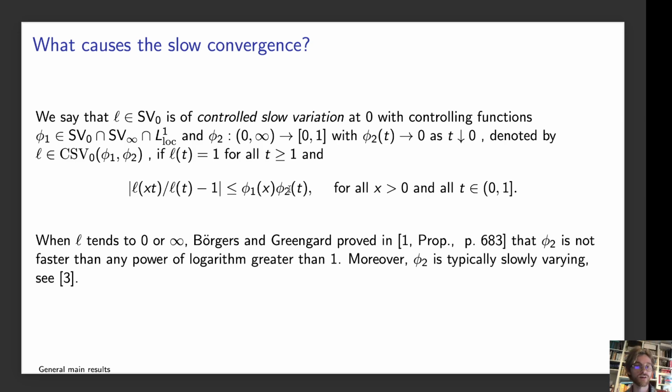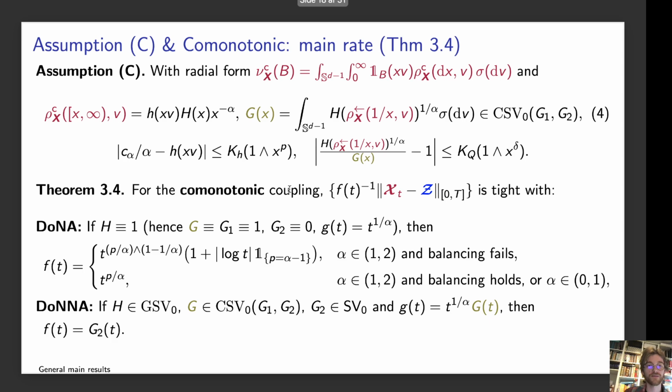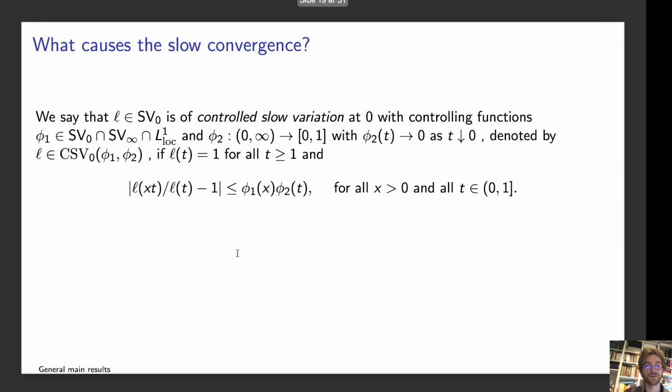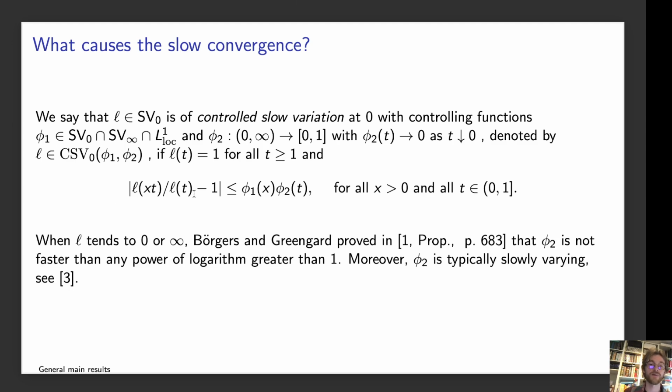Then Bingham and Goldie proved that if L tends to either 0 or infinity, then phi 2 cannot be faster than any power of logarithm, meaning that this rate has to be slow. And this will come up in the rate when you calculate bounds that quantify tightness. So you cannot get around this type of bound, which really has to be slow due to this principle.